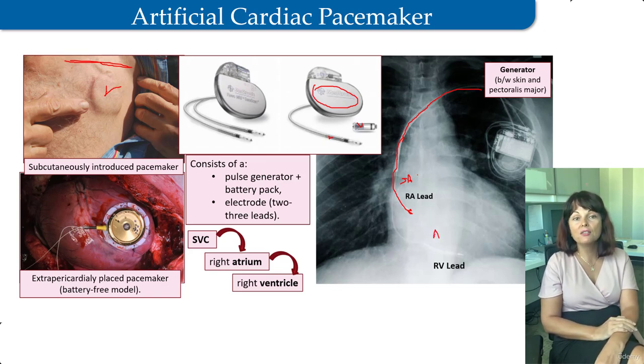And this is what you see on this X-ray picture. One electrode is inside of the right atrium, and the second one is advanced into the right ventricle via the tricuspid valve. The biventricular devices have a third electrode, and to place the third lead to the left ventricle, the opening of the coronary sinus is used. Inside the heart chambers, the electrodes are placed in contact with the endocardium.